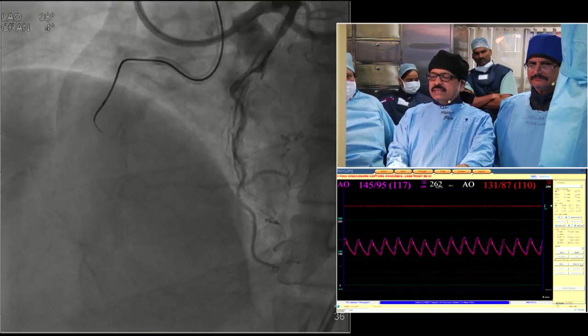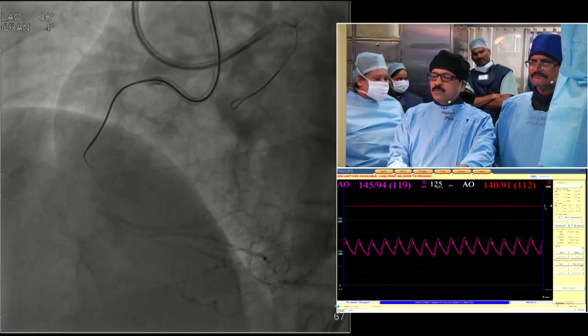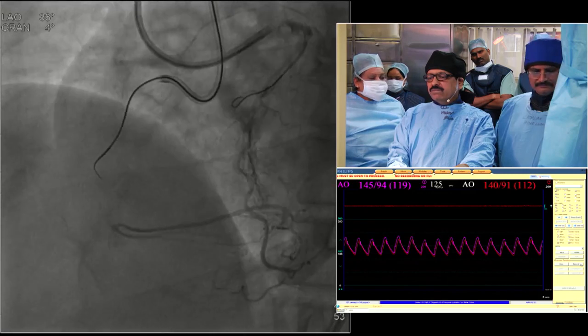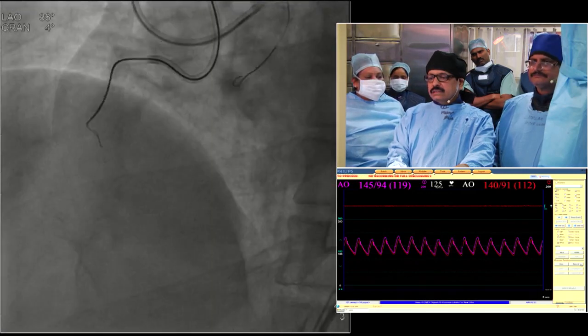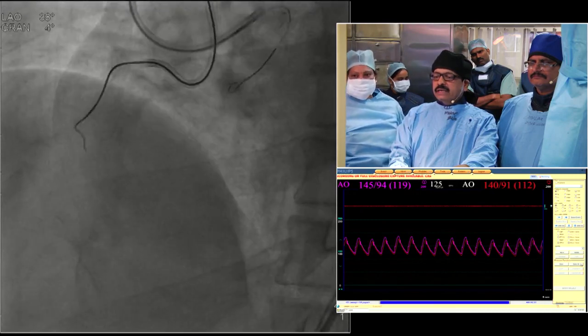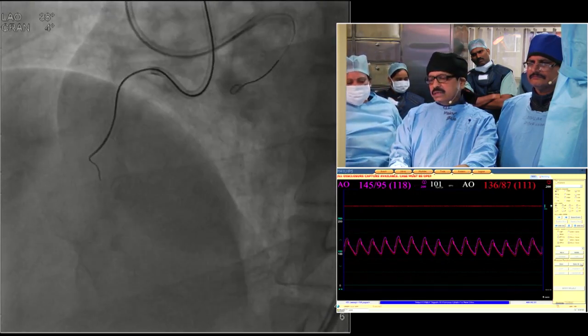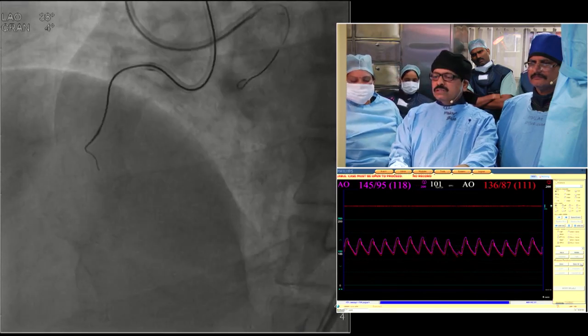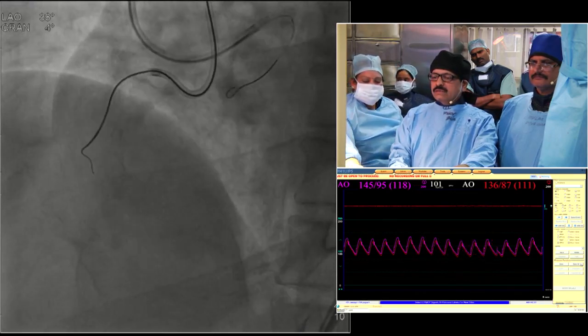So the Fielder was actually finding it very difficult. It's very hard plaque. That is the reason the first attempt failed at a different hospital. Then I tried GAIA1. Yes, there is a bend, and I know there is a risk at this bend that I can go into a false plane, but I pulled the Corsair a little back and made some adjustment.